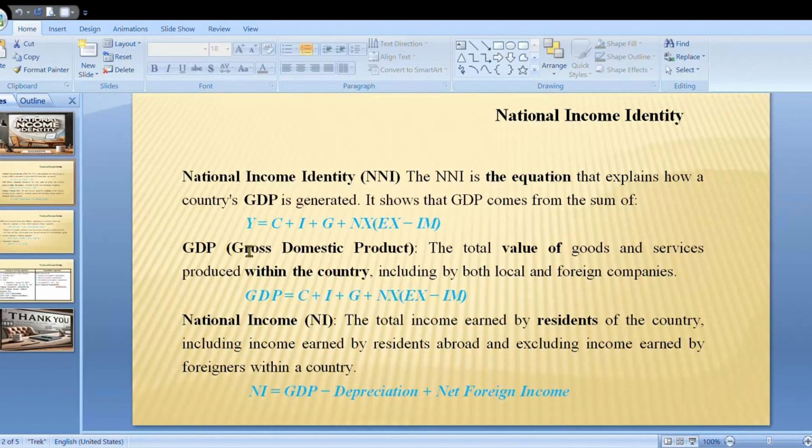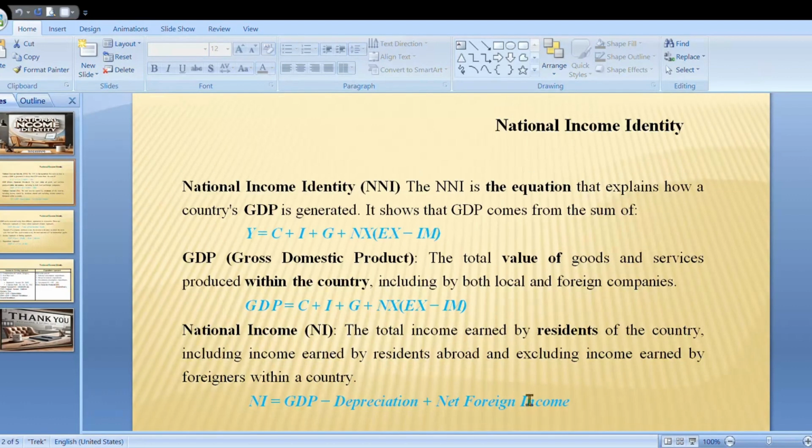What is the difference between GDP and national income? Suppose a Japanese company produces cars in Bangladesh, the value of those cars counts in Bangladesh's GDP because the production happened inside Bangladesh. National income is the total income earned by the country's citizens. It is derived from GDP but excludes income earned by foreign companies inside the country and includes income earned by local companies abroad. What is the national income equation? National income, NI, equals GDP minus depreciation plus net foreign income.